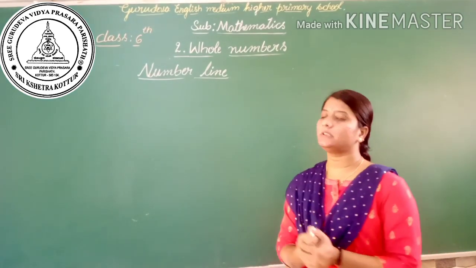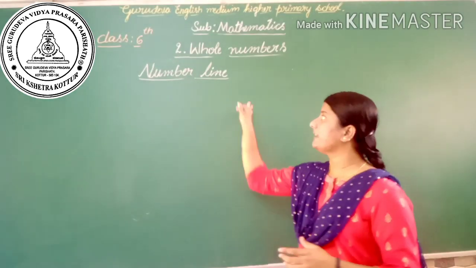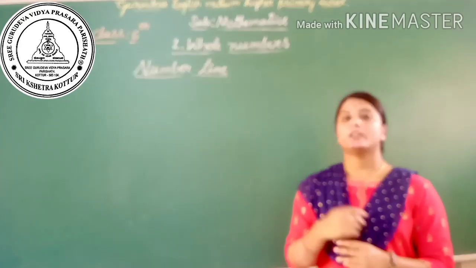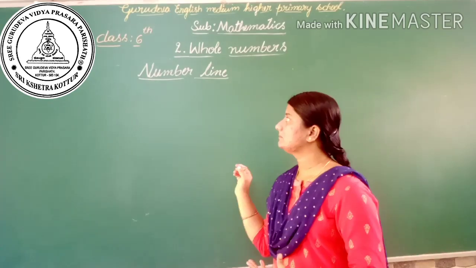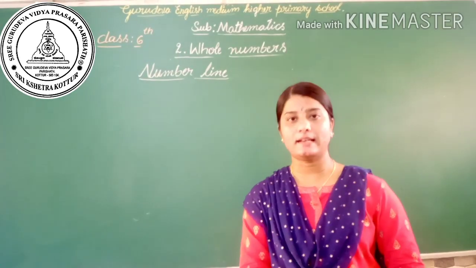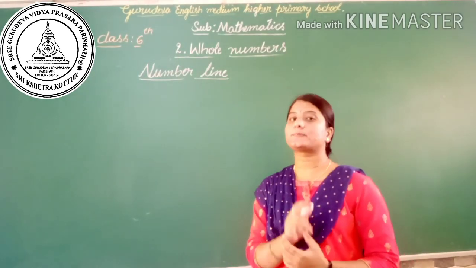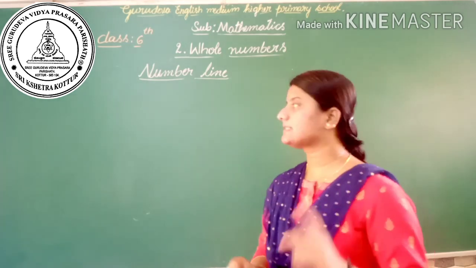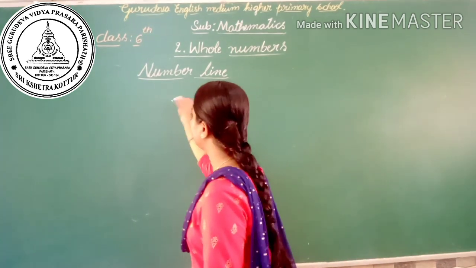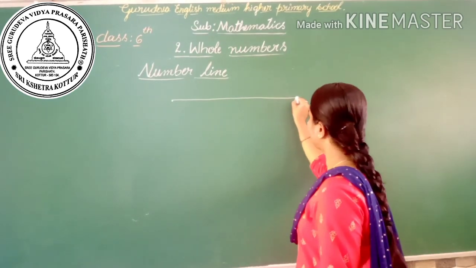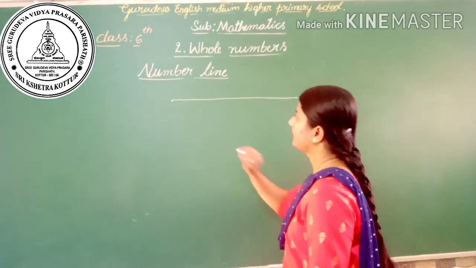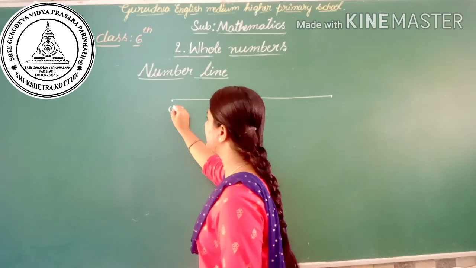Then what do you mean by number line? It is very simple. The name only states that the numbers are located on a line. When we start to draw a number line, we have to start from the smallest whole number, that is 0. Start here. Here there is a 0.